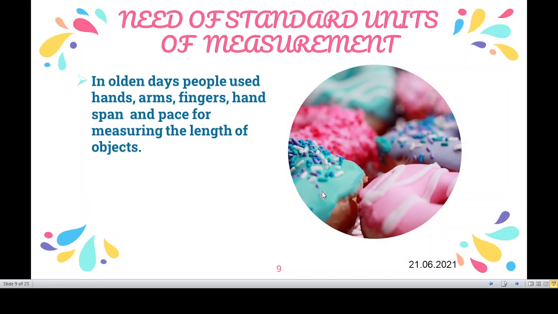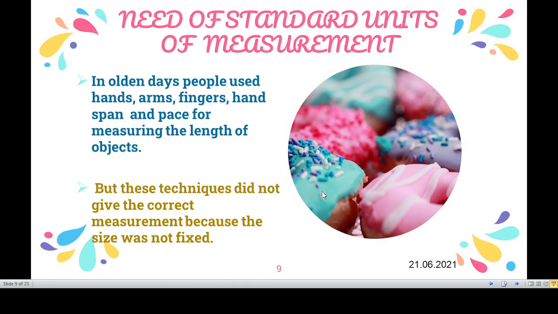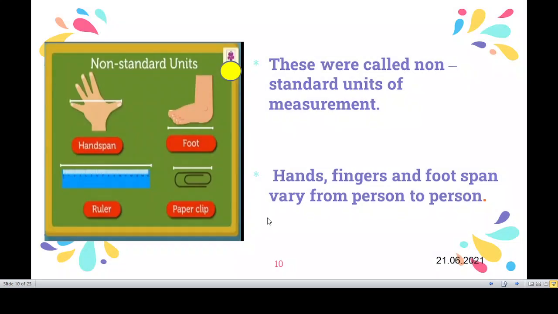Why do we need standard units of measurement? In olden days, people used hands, arms, fingers, handspan and pace for measuring the length of objects. But these techniques did not give the correct measurement because the size was not fixed. For example, you are in your house and I am in school. Now I am going to measure the length of a pencil box using a handspan. You are a student and I am a teacher, and handspan varies from person to person. So these techniques did not give the correct measurement, isn't it?